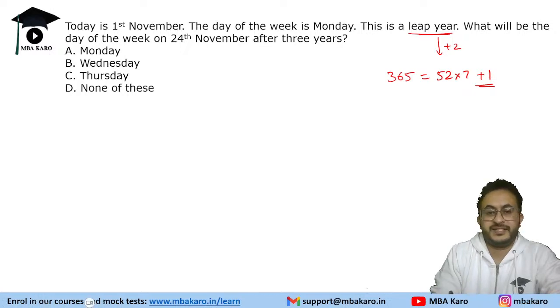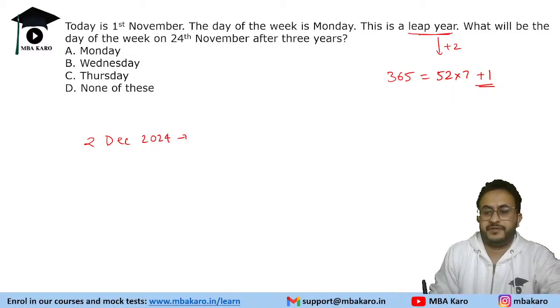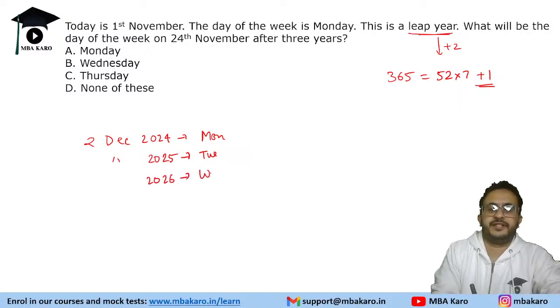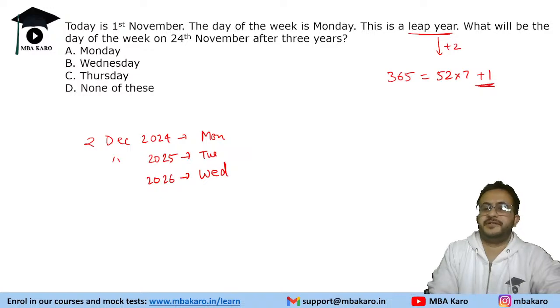For example, today is 2nd December 2024. Which day is it today? Today is Monday. So on 2nd December 2025, we will have a Tuesday. In 2026, we will have Wednesday because one day is shifted every year.